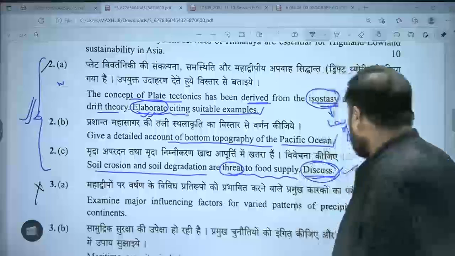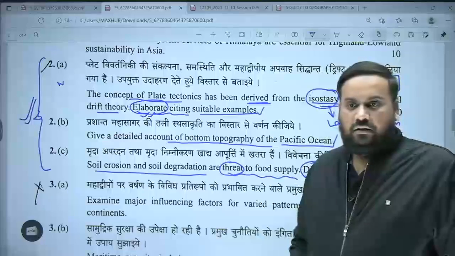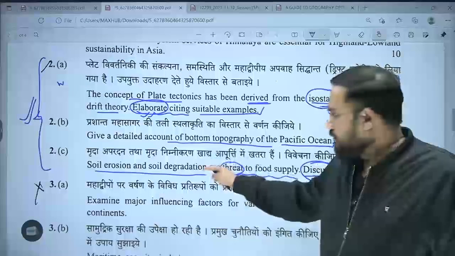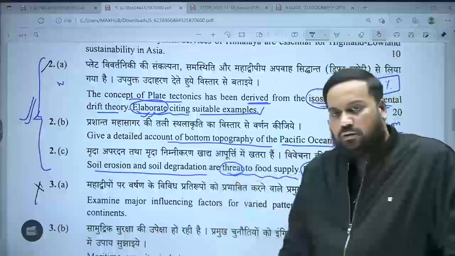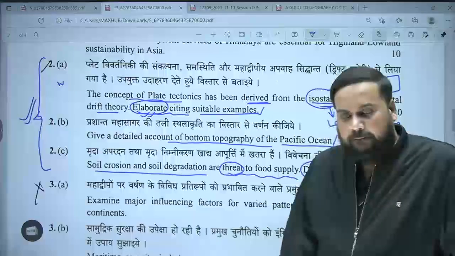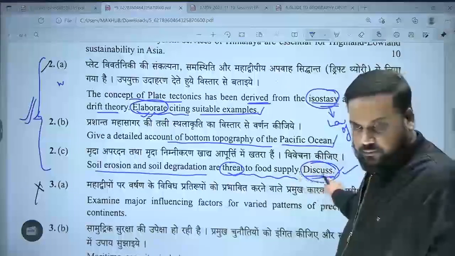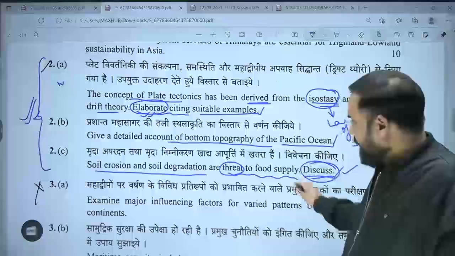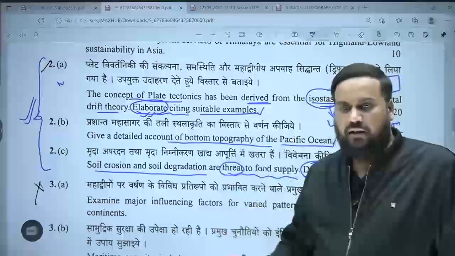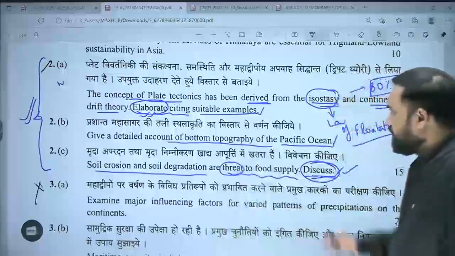So no doubt in this question you had to write 60%, 70% in favor of this. But can I say you'll highlight also the other aspects, other threats of food supply? Obviously yes, that is for me discussion. ठीक है? I am finding the incompleteness of the statement and I am giving almost 25%, 30% of the weightage to the second part as well. ठीक है? So that is question number 2.